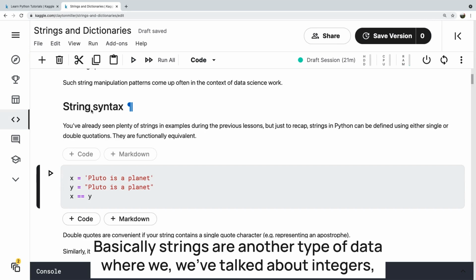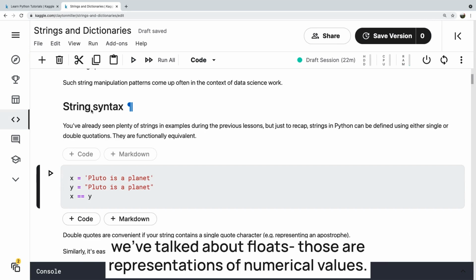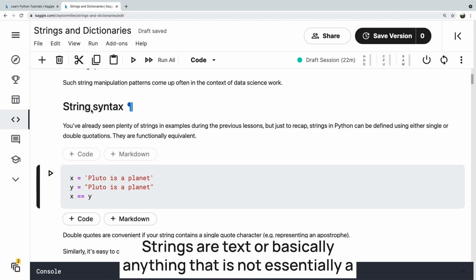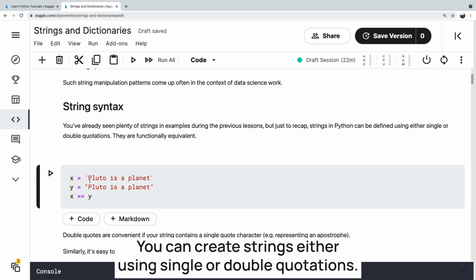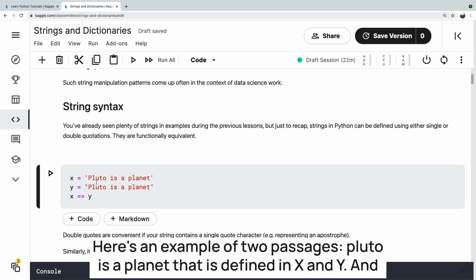Basically, strings are another type of data where we've talked about integers, we talked about floats. Those are representations of numerical values. Strings are text or basically anything that is not essentially a numerical value to a certain extent. You can create strings either using single or double quotations. Here's an example of two passages.